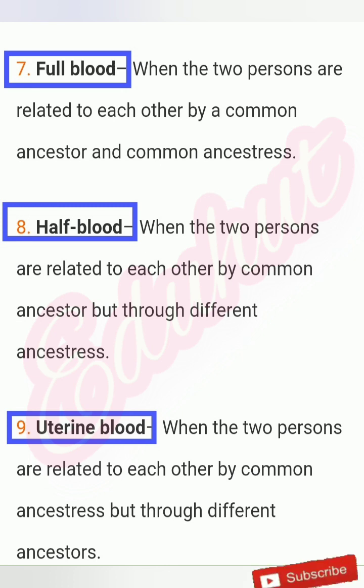Full blood. When two persons are related to each other by a common ancestor and a common ancestress. Half blood, when the two persons are related to each other by common ancestor but through different ancestresses. Uterine blood, when the two persons are related to each other by common ancestress but through different ancestors.